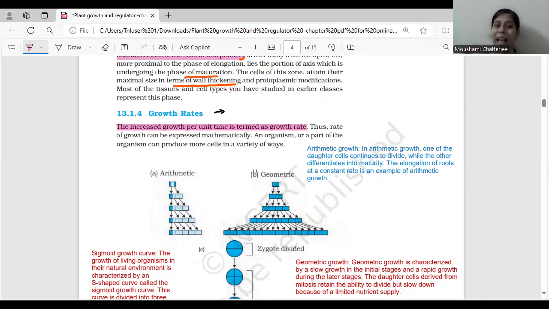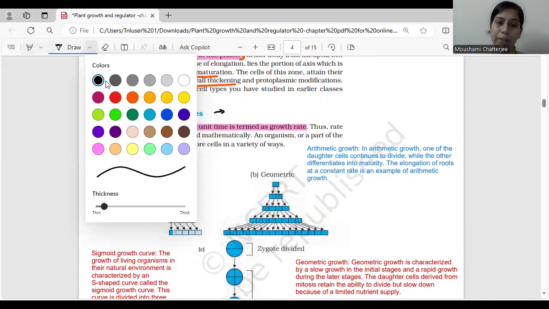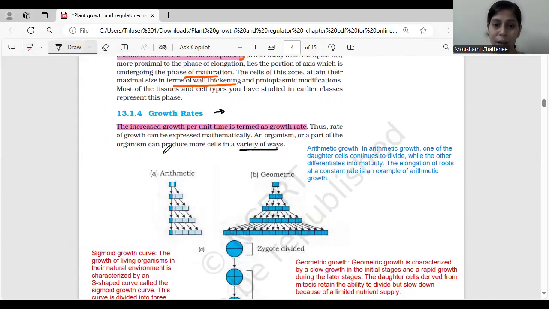So for that, we have certain concepts which we need to understand. An organism or a part of the organism can produce more cells in a variety of ways, isn't it? So there will be varieties of ways by which the number of cells are increasing. And ideally, there are two ways by which we can say that the number of cells are increasing. What are they? The first one is your arithmetic growth. And the second one is your geometric growth. Okay. So let's understand what is arithmetic and what is geometric. And then I'll talk about what is the difference between arithmetic and geometric growth.